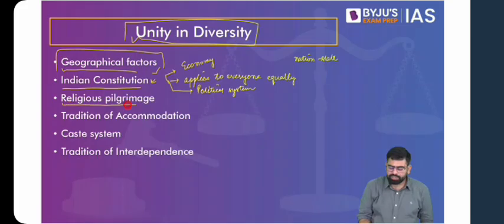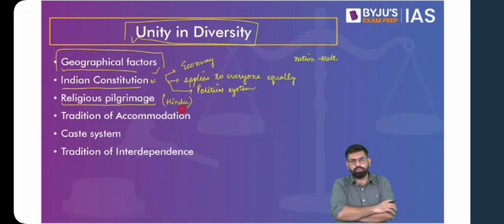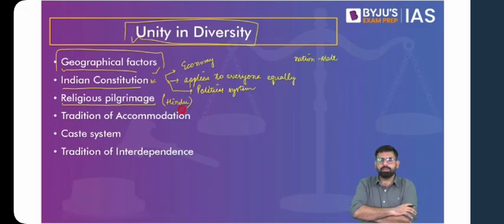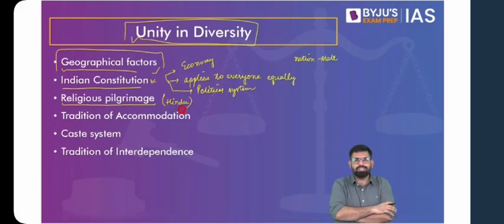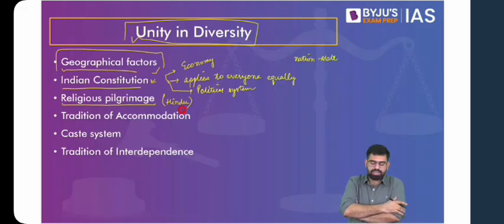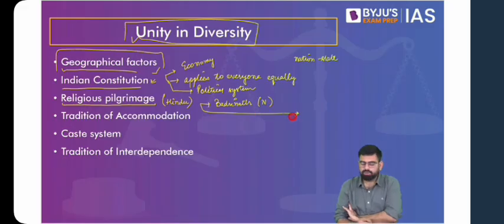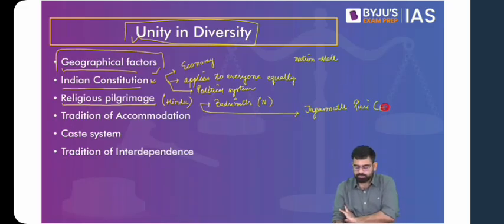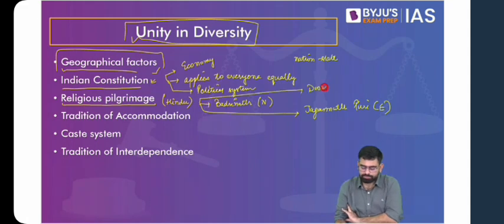Then you can talk about religious pilgrimage, particularly from the Hindu point of view. Now, Hindus, as you already know, are a majority religion here in India. And you see that there is a practice of religious pilgrimage. Religious pilgrimage means going to your shrines, various temples across the country for religious purposes. If you look at our shrines, you have, for instance, Badrinath and Kedarnath in the north. Then you have Jagannath Puri in the east. Then you have Dwarka in the west, and Rameshwaram in the south.